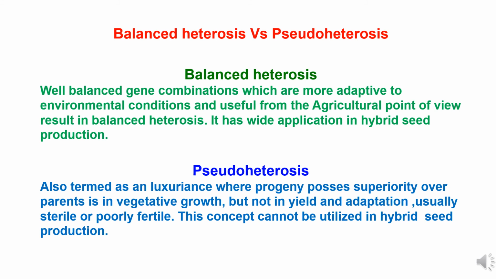Now pseudo heterosis, also termed luxuriance, where progeny possess superiority over parents in vegetative growth but not in yield and adaptation, and these are usually sterile or poorly fertile. This concept cannot be utilized in hybrid seed production. So in case of pseudo heterosis, it is related only to vegetative and morphological growth but not to yield attributing characteristics. So this is not desirable for hybrid breeding.